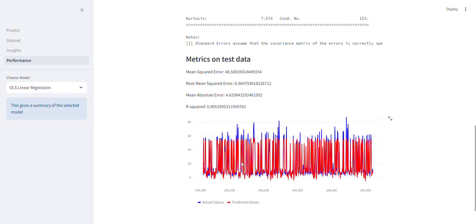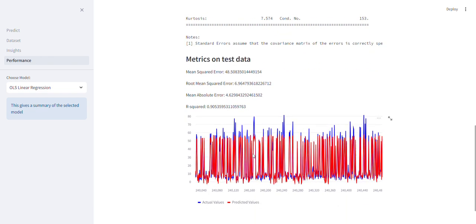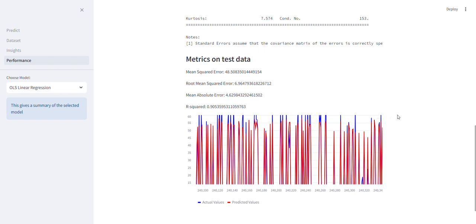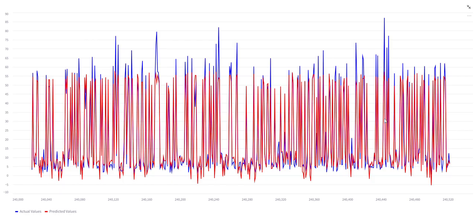So for non-technical folks out there, this graph that you see here shows a relation between actual prices and predicted prices. So let me just enlarge this. Yeah, so as you can see, the blue line here shows the actual price and the red line here shows the predicted prices that our model has predicted. So it has done a pretty good job predicting. It doesn't yet capture the high prices, but again it does a very good job at predicting prices.